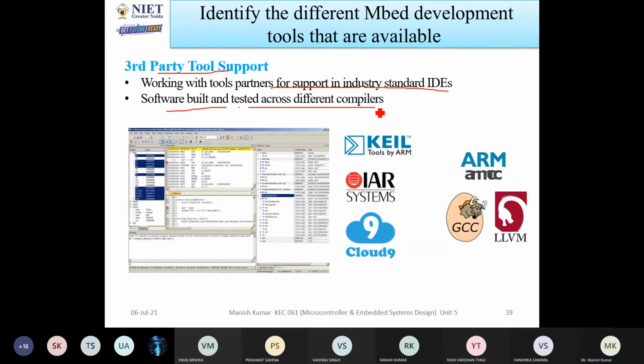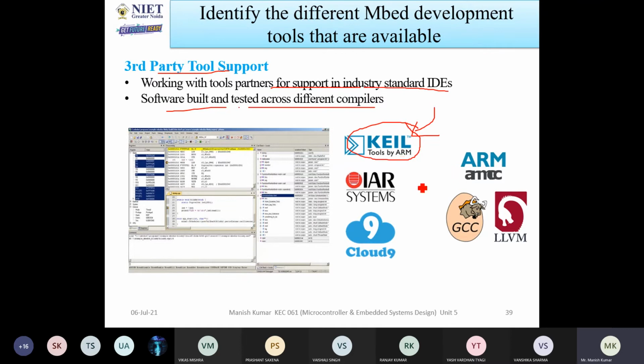Now, when you come to the college, I will show you the key software, the key tools by ARM. One is Keil uVision, which is for general purposes. Keil tools by ARM: in this, you can write the programs for any type of ARM processor or ARM controller. So various types of hardware devices are supported.